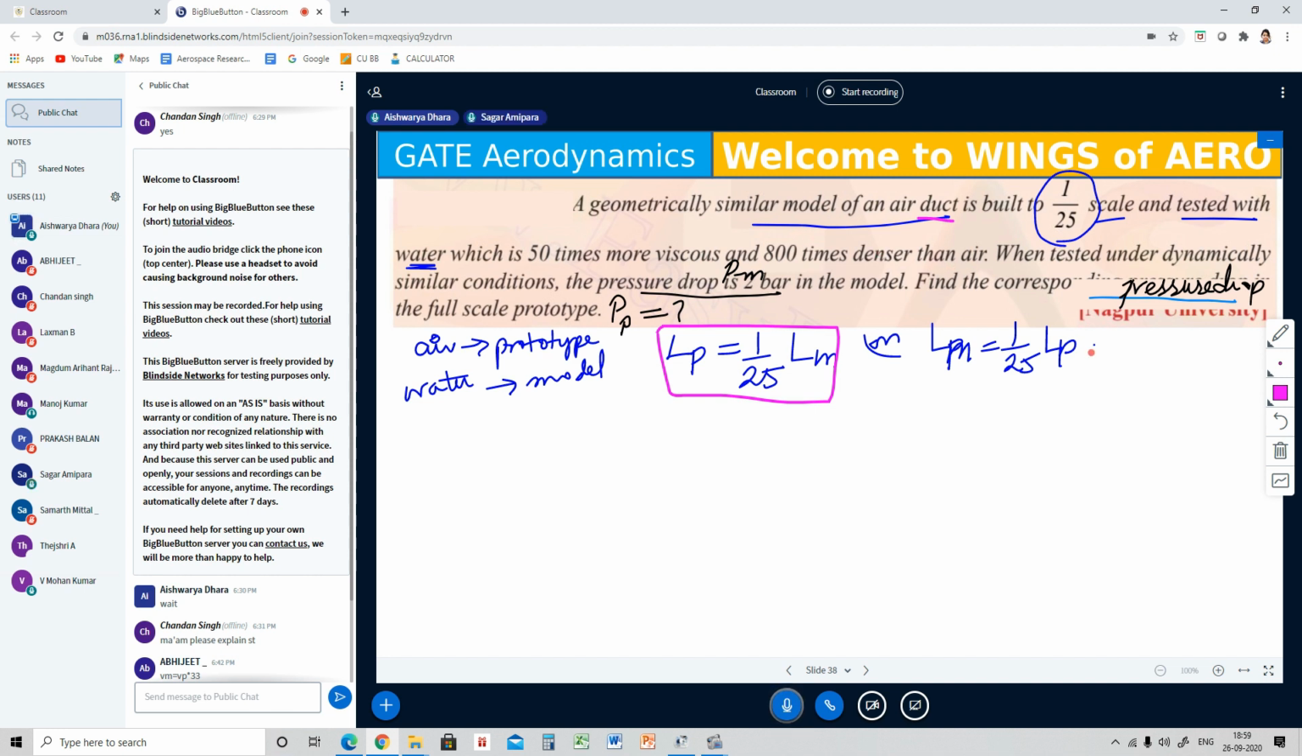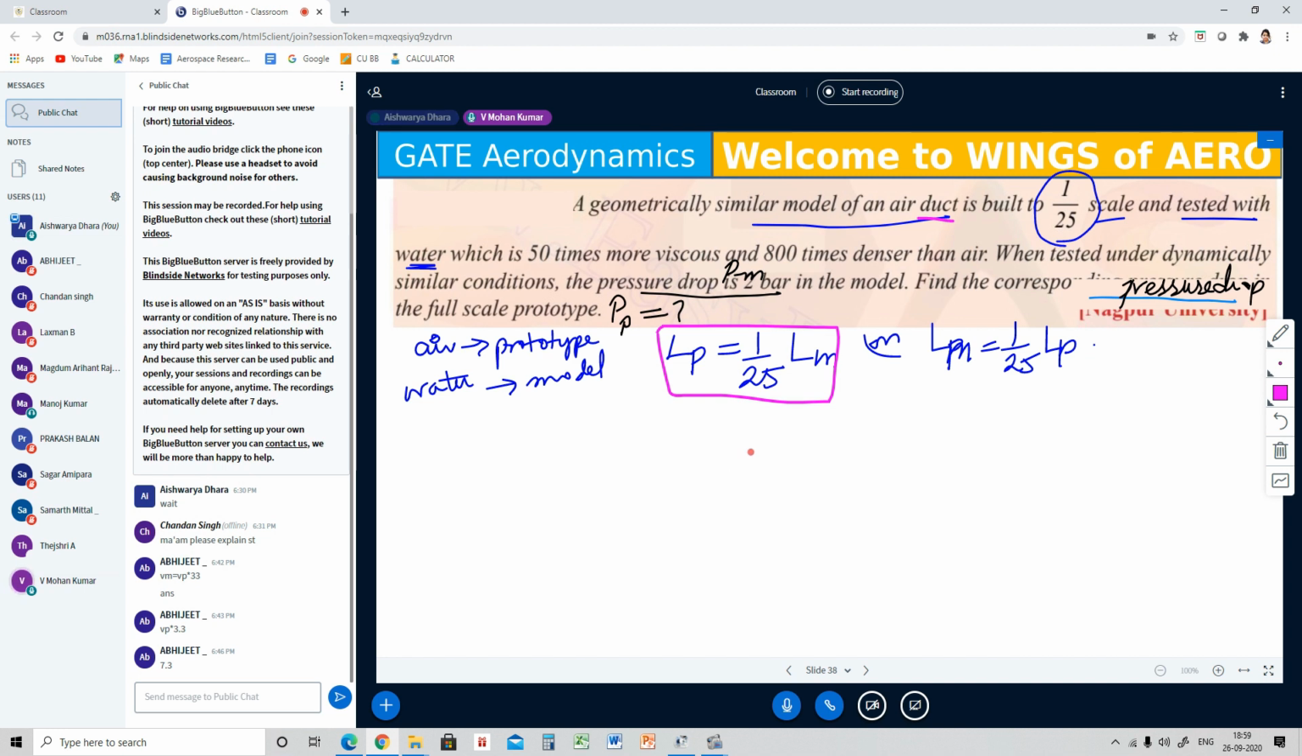Ma'am, I would like to tell you one thing. The prototype value will be higher when compared to the model value, always. So 1 by 25th of the model means it's a smaller value when compared to the prototype. So that should be the right answer. It is not always necessary that it has to be higher. Okay, put that in mind.